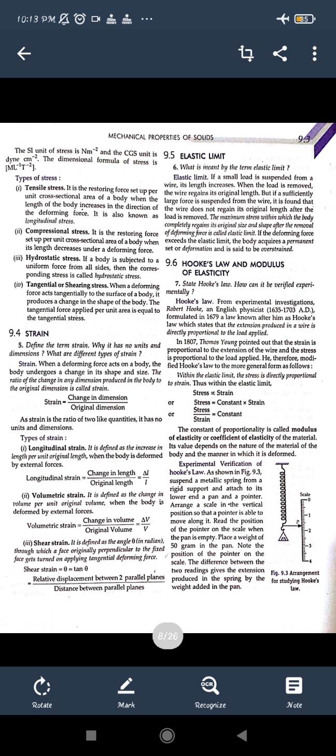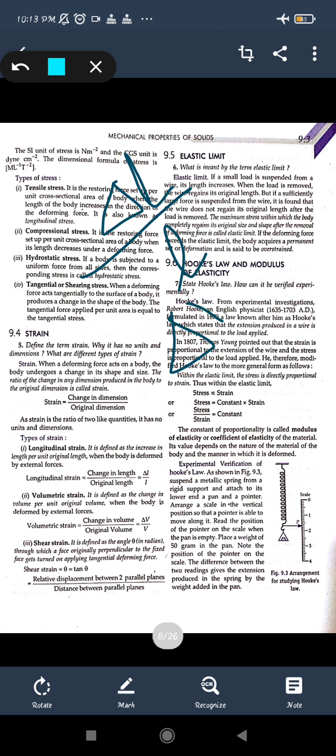And for longitudinal strain, that is change in the length, how much it is changed is given by delta L, and the original length is given as L. So this will be the longitudinal strain. Similarly, for volume strain, it will be change in the volume over the original volume. Similarly, if we talk about the shear strain, it is given as theta.